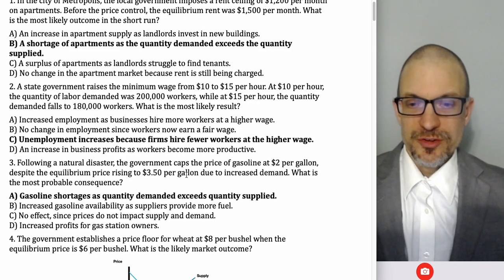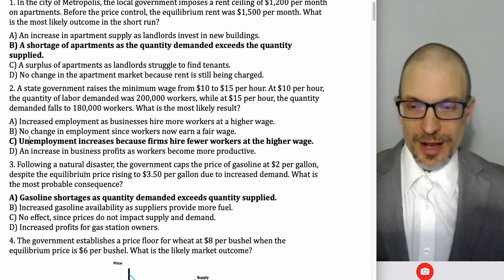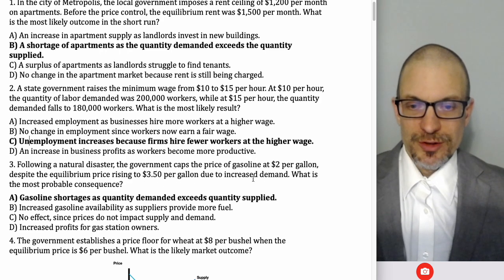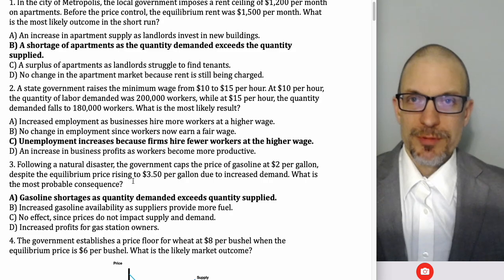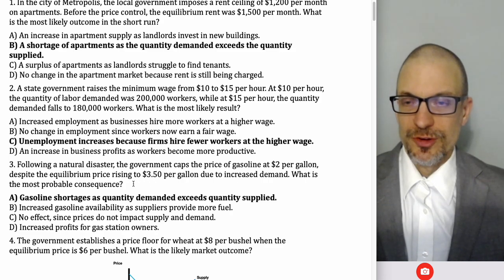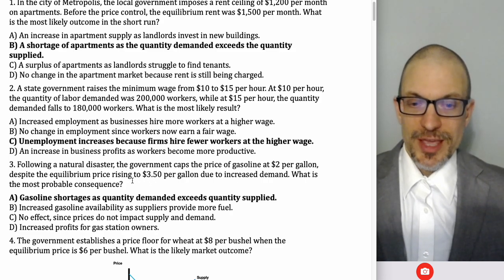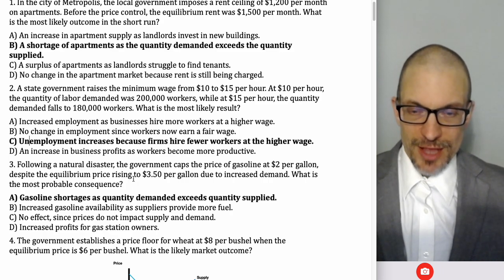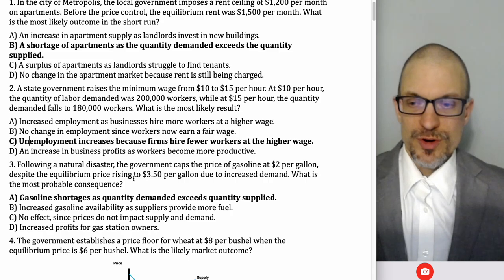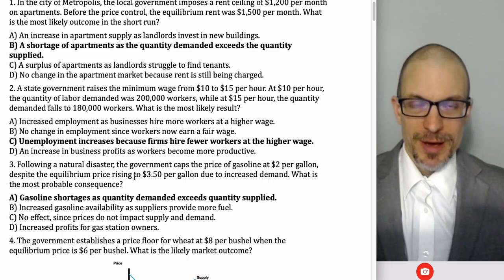Following a natural disaster, government caps the price of gasoline at $2 per gallon, despite the equilibrium price rising to $3.50 per gallon due to increased demand. What's the most probable consequence? This is kind of like my anti-price gouging example, like in the lecture notes, in the slides, or in the Substack. The idea is previously the market's in equilibrium, then there's this massive demand shock because of this natural disaster that creates a binding price control out of a previously non-binding price control, namely the anti-price gouging law,